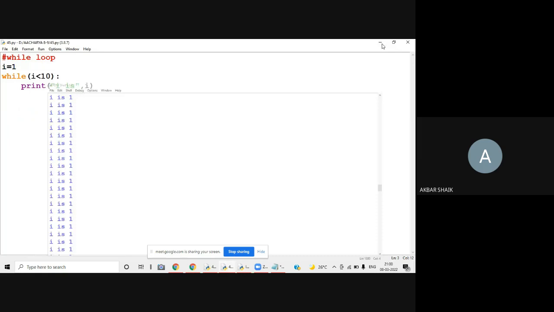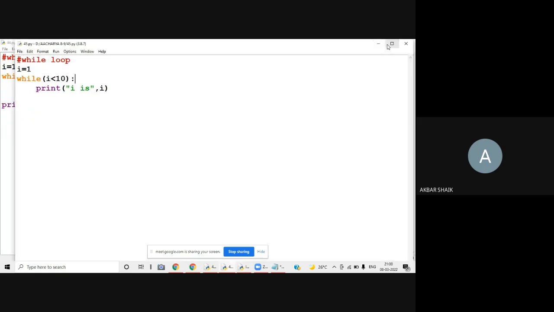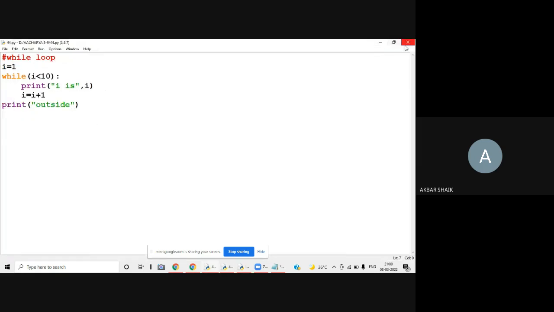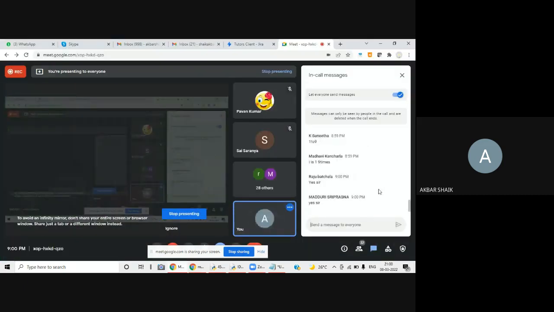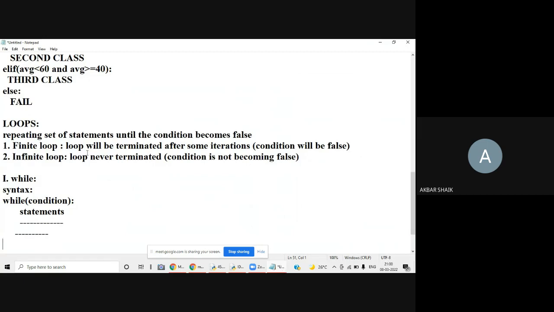Understood, right? Did all of you understand the explanation? So that type of loop we call an infinite loop. Here I have written clearly: infinite loop means the loop never terminates. The condition is not becoming false.